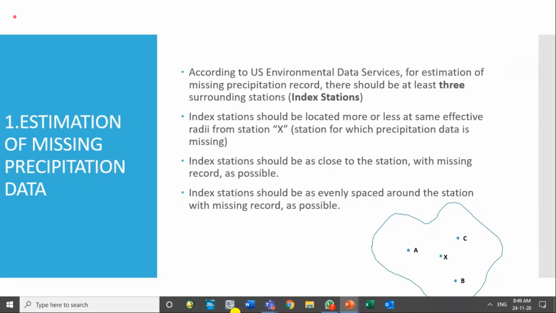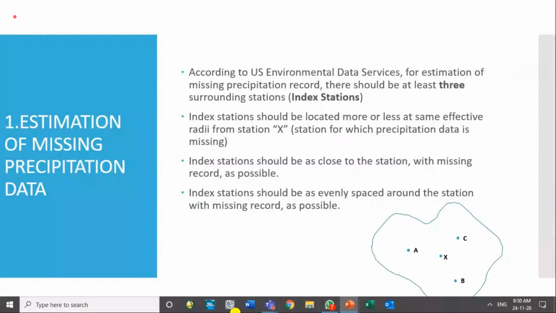The standard method for filling missing data, given by the US Environmental Data Service, says that at least 3 stations should be available in the surrounding of the station which has the missing data.